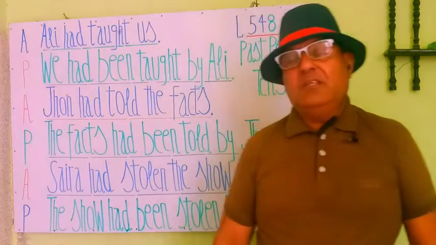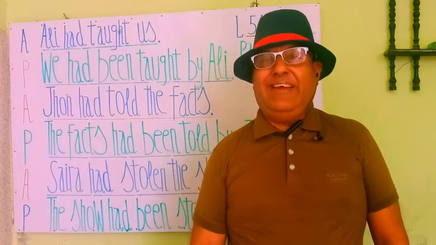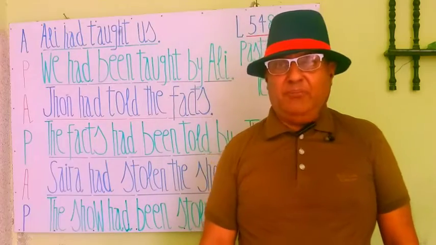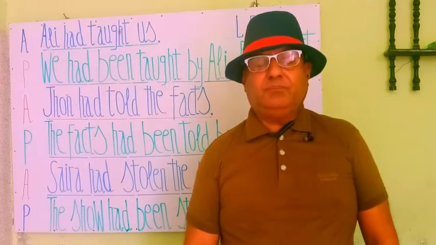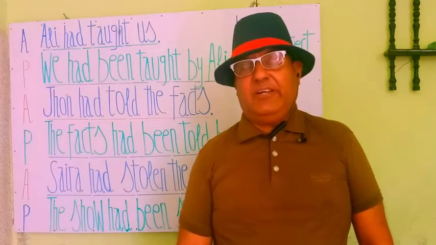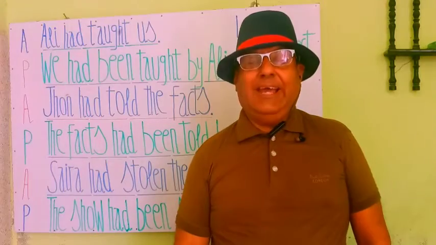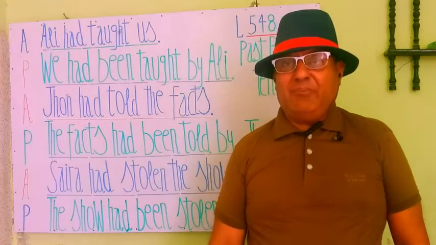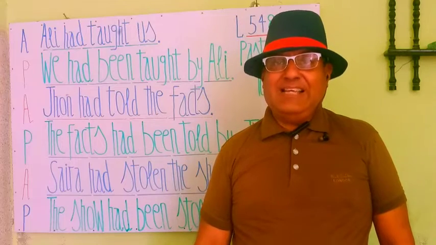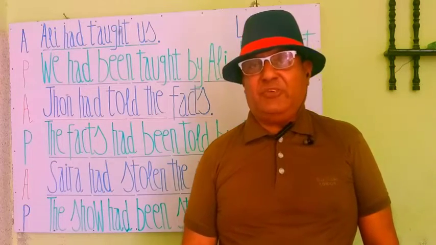Both statements are very interesting. The first one is Ali had taught us. That's the past perfect tense, the work had been completed long before. Ali is the subject and us is the object. When we change it to passive, by applying the rules, we write us as the subject at the start of the passive statement.